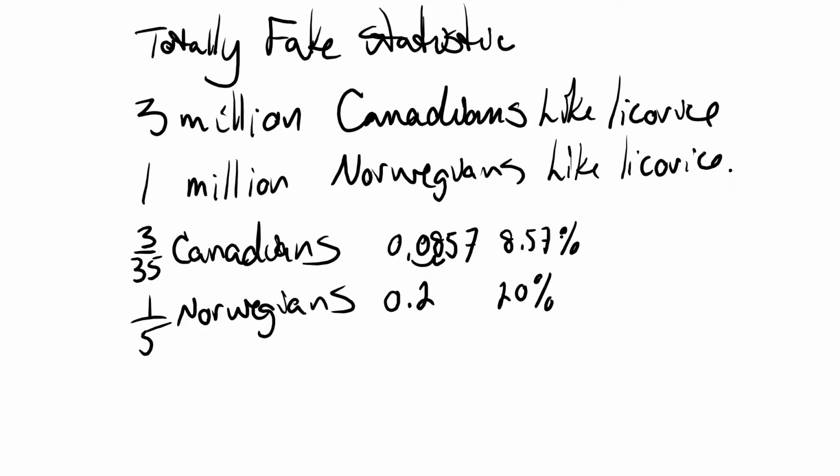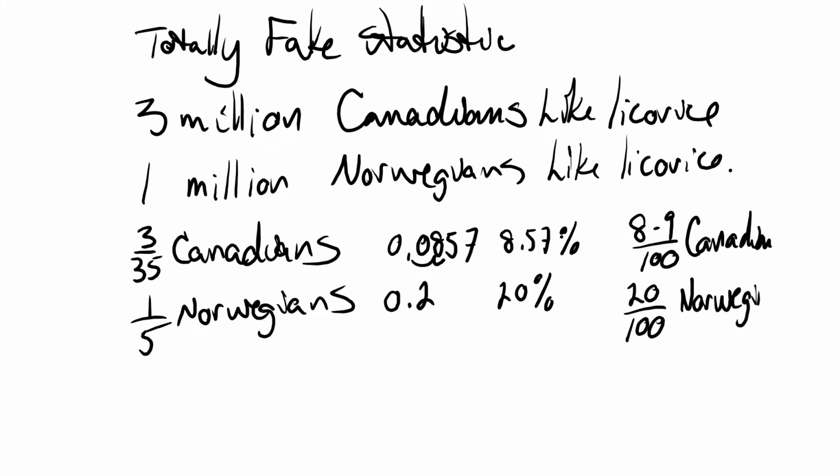When you look at it as a percentage basis, this means we've got approximately 8 to 9 out of every 100 Canadians who like licorice. And for the Norwegians, there are 20 out of every 100 who like licorice. So when you look at it as a percentage, 8 to 9 out of 100 is much fewer than 20 out of 100. So on a percentage basis, Norwegians like licorice a lot more than Canadians. Remember, this is a totally fake statistic.